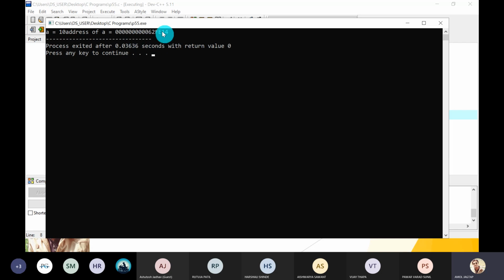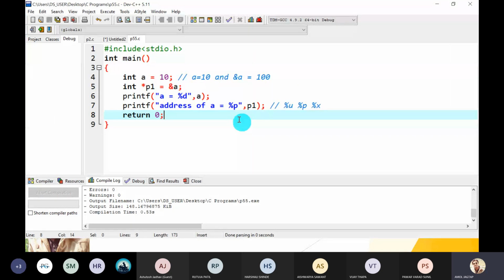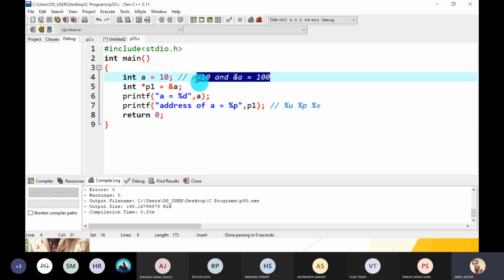Okay, so the question is, how many bytes are reserved for a pointer type of variable? We know an integer variable in an ANSI 64-bit compiler requires 4 bytes. How many bytes are required for the A variable? 4 bytes. We will demonstrate it.